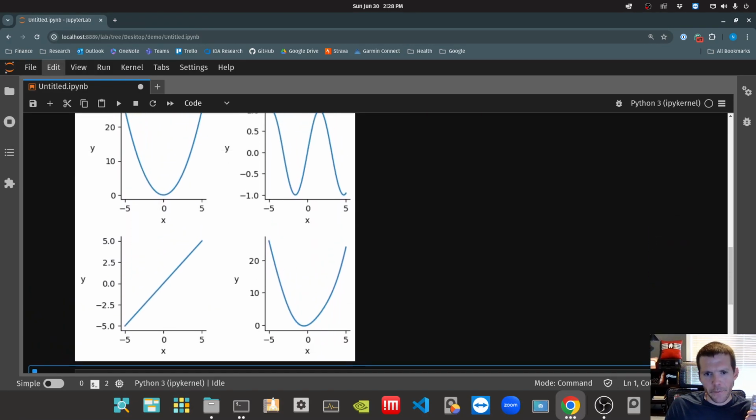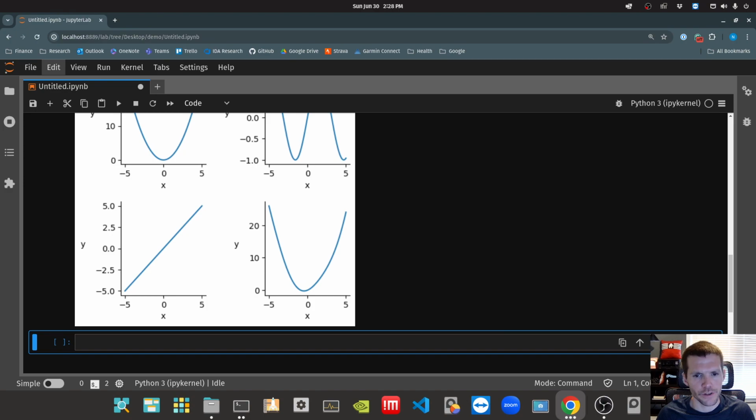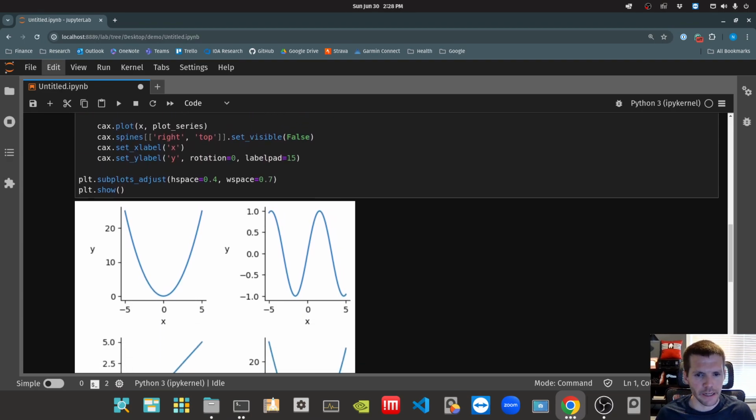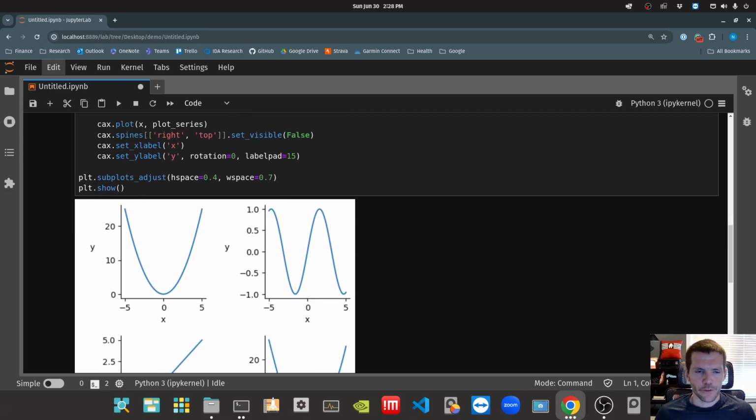All right, so it's not perfect, but at least we can see all of our labels are kind of associated with the subplot that they belong to. So that's one way you can get some padding at the subplot level, because a lot of times when you're putting these together, this may bleed a little bit into the other regions.